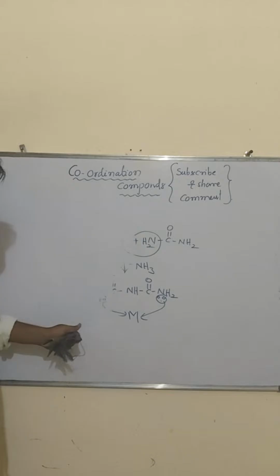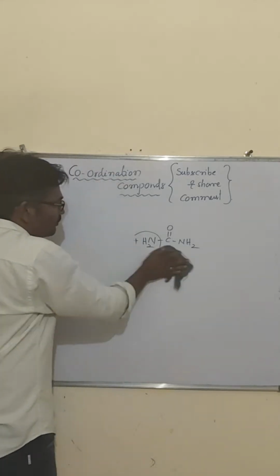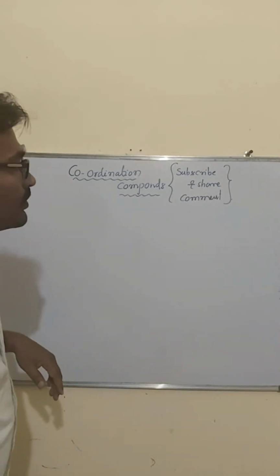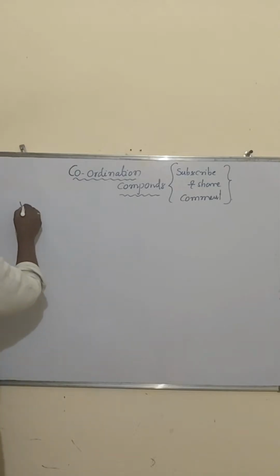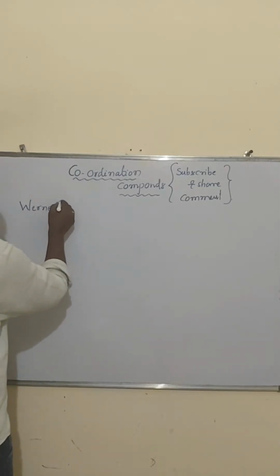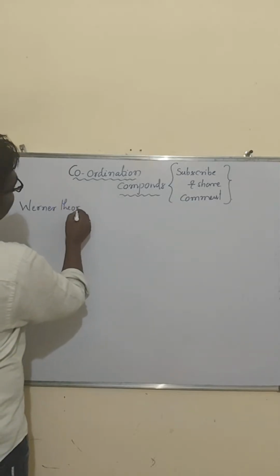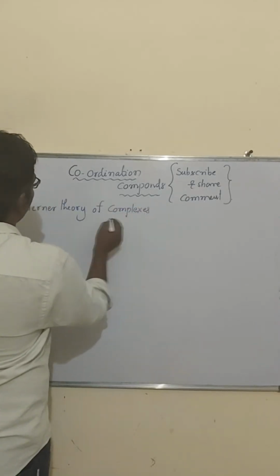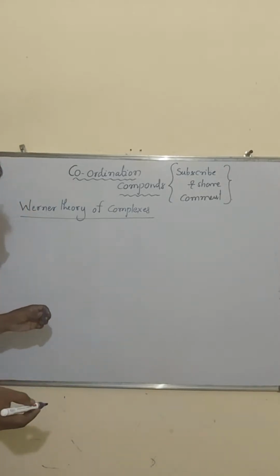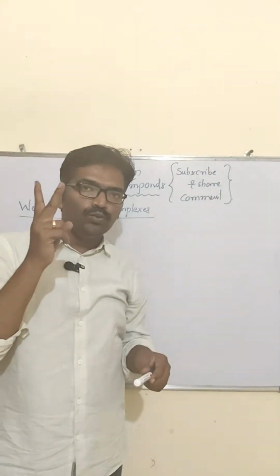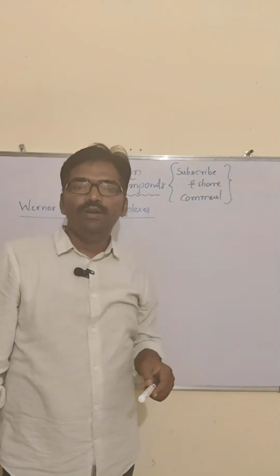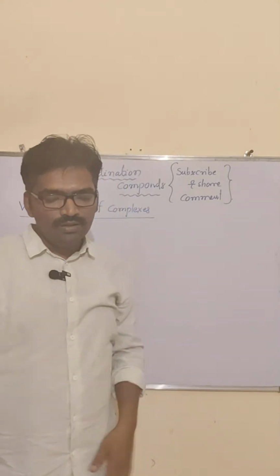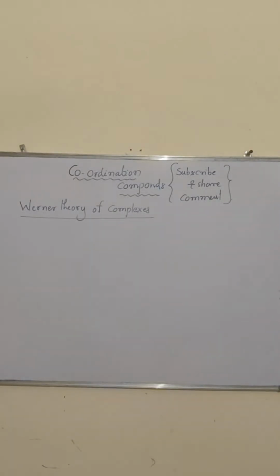Now next we have to discuss Werner theory of complexes. So what is the Werner theory of complexes? According to Alfred Werner, complexes contain two kinds of valencies. The two kinds of valencies are, one is primary valency, another one is secondary valency. So what are those, we will discuss.